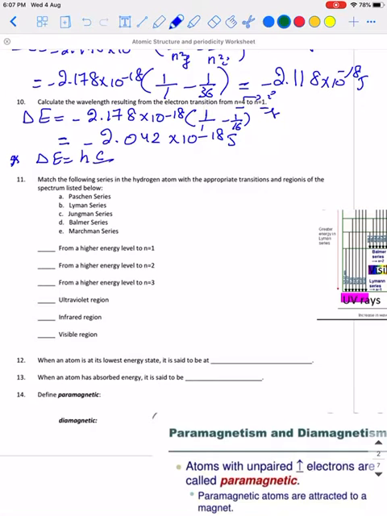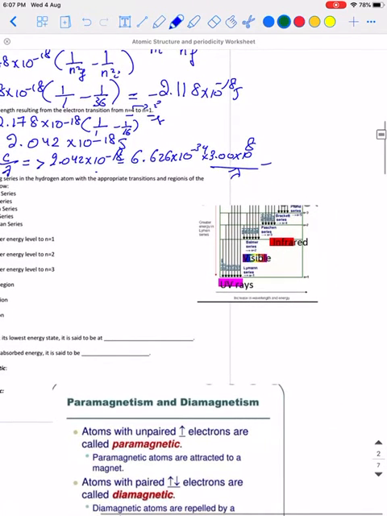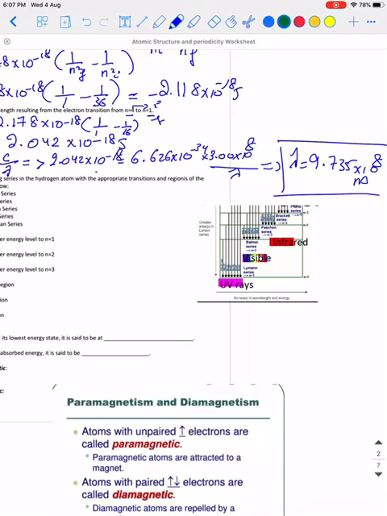So delta E equals hc over lambda, where h is the Planck constant. So let me substitute 2.042 times 10 to the negative 18, Planck's constant 6.626 times 10 to the negative 34, speed of light 3 times 10 to the power of 8, all divided by lambda. And the final answer, up to 4 significant figures, is 9.735 times 10 to the power of negative 8 meter.